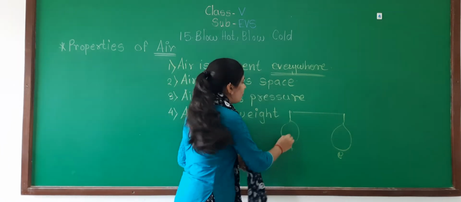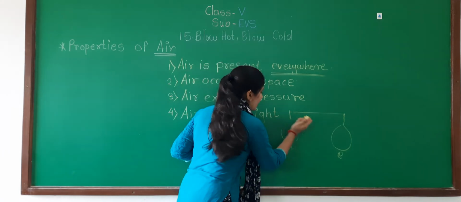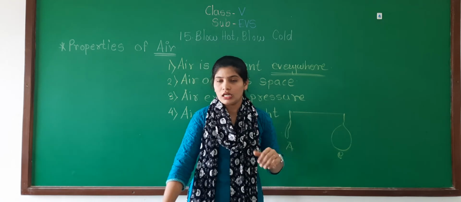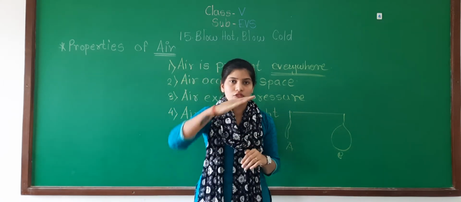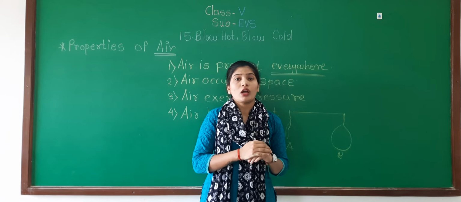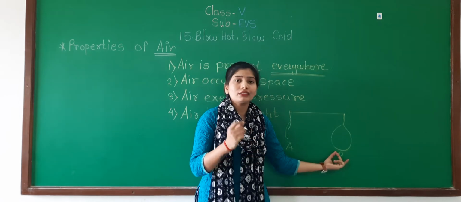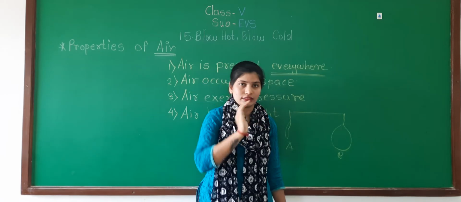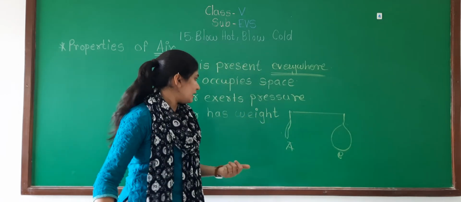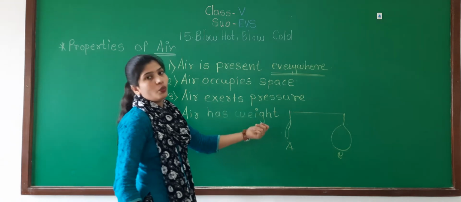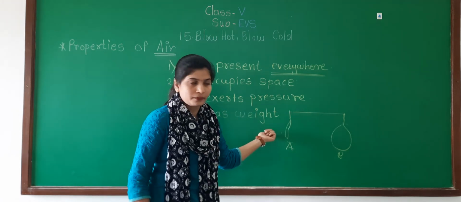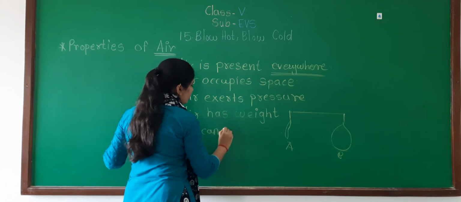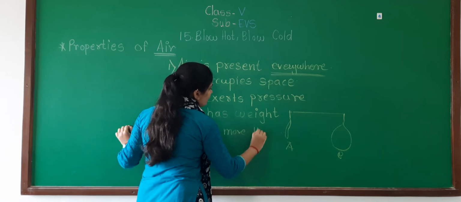If I burst that balloon, which means now there is no air in the balloon, what will happen? The scale does not remain in a straight position. Where is the air? So that will tilt like this. From that you can say that air has weight. Understood? And the last one is that air can move things.